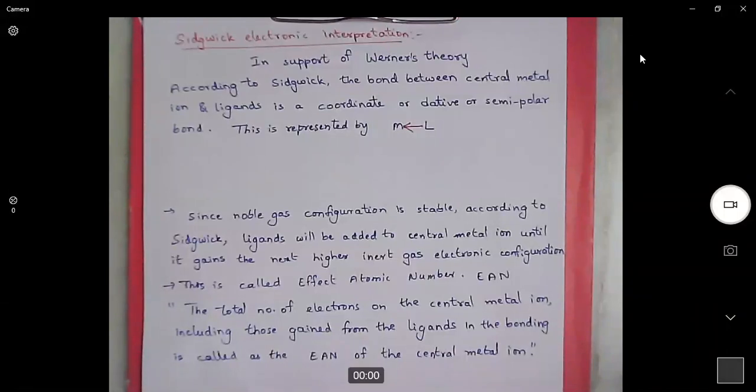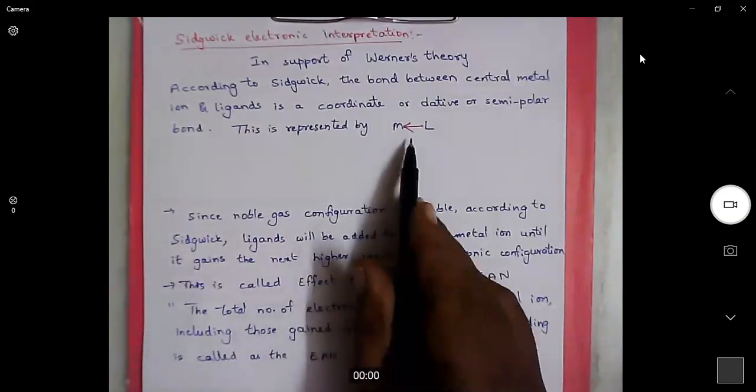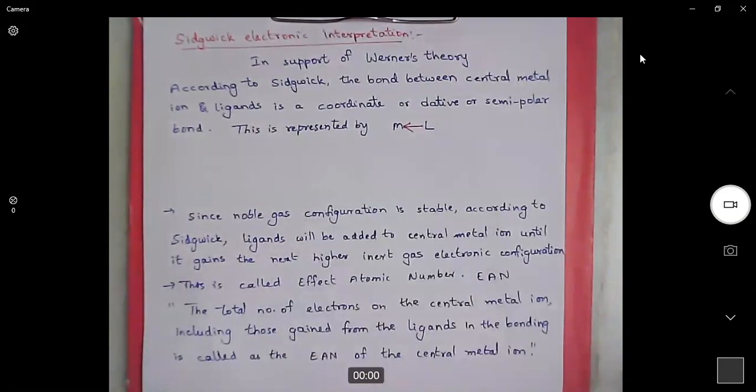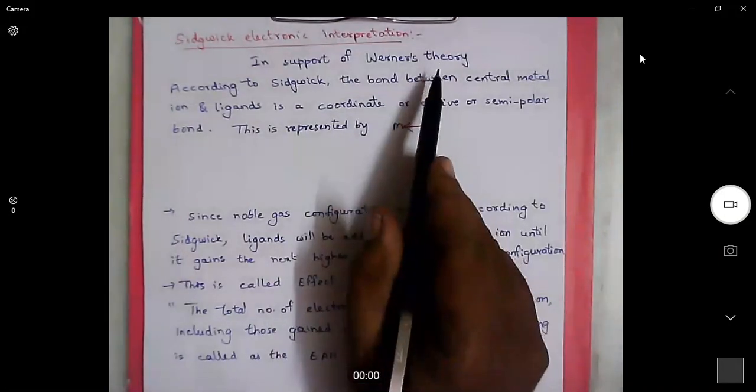After Werner's theory, which gave only primary information about the structure of complexes, Sidgwick proposed the coordinate covalent bond to explain the bonding in complexes. Of course, he did not give any structural information. He only proposed the coordinate covalent bond. So we can say it is in support of Werner's theory.